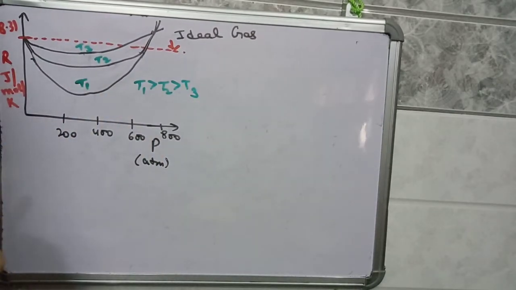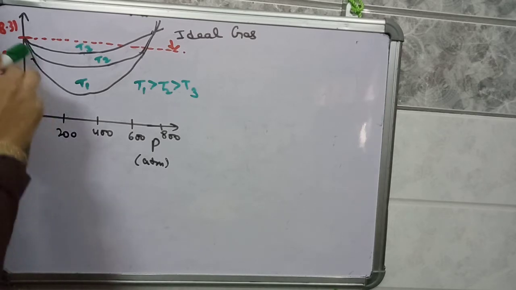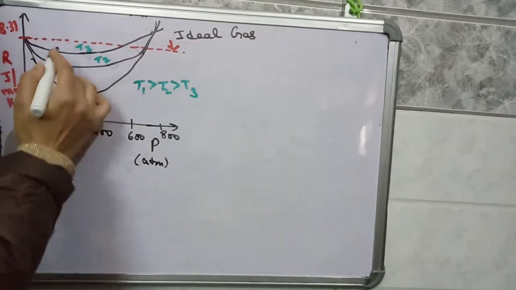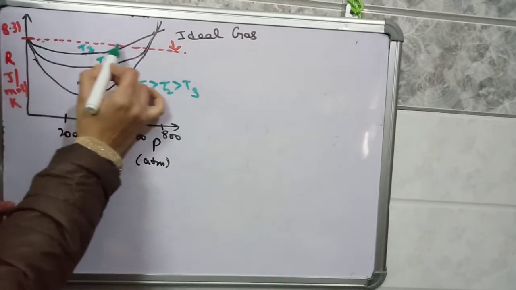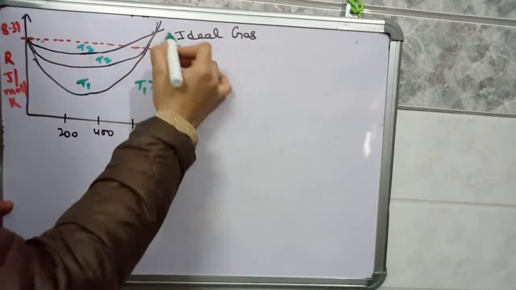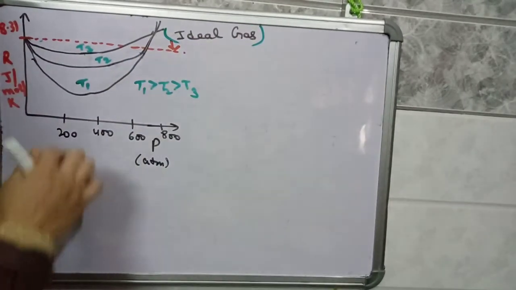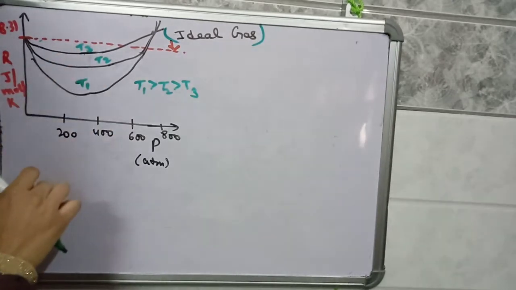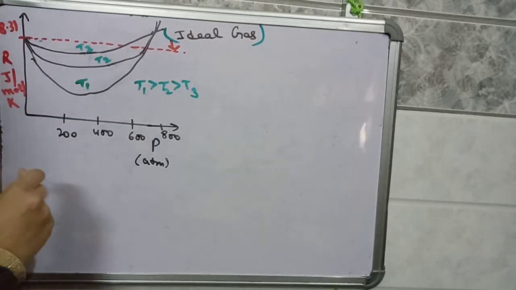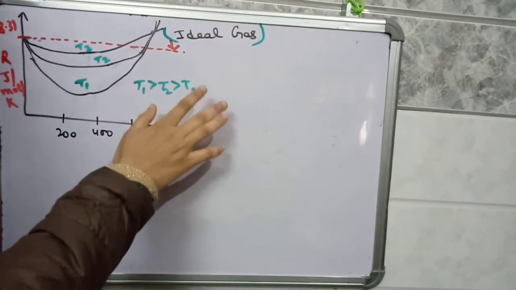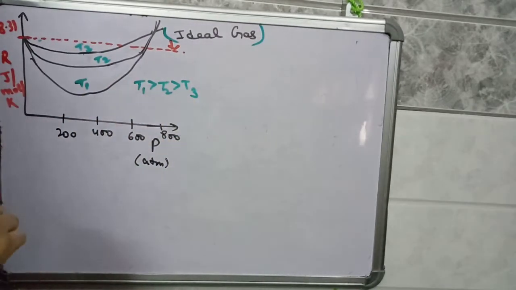So for an ideal gas R is constant. It is shown here that with increase in pressure the value of R is not changing for an ideal gas. These black curves are for the real gases, and they are at different temperatures, T1, T2, T3. The lowest temperature is T3, the highest temperature is T1.